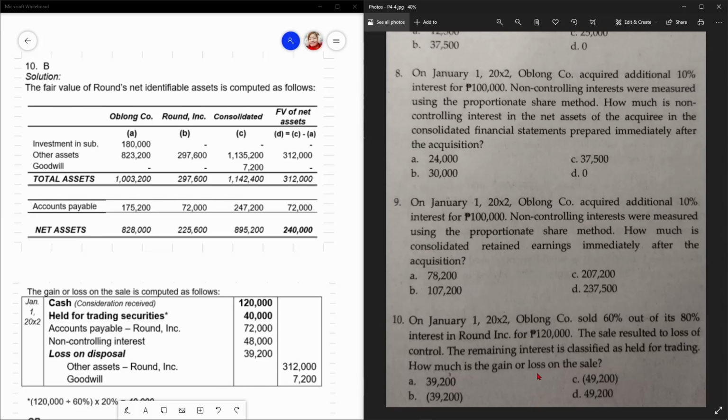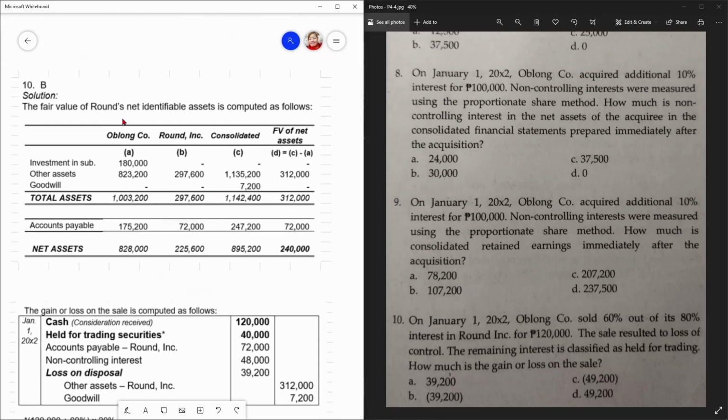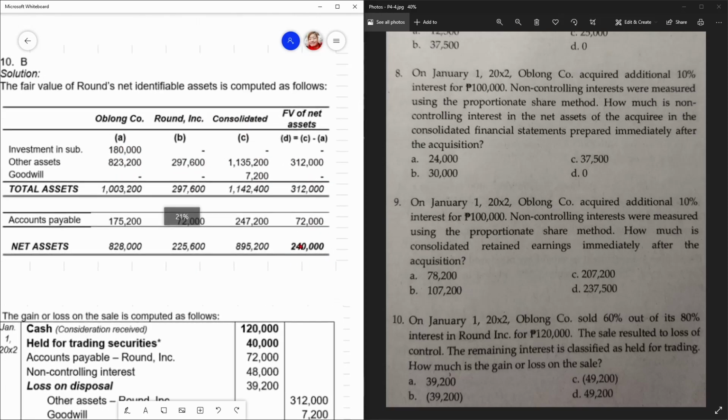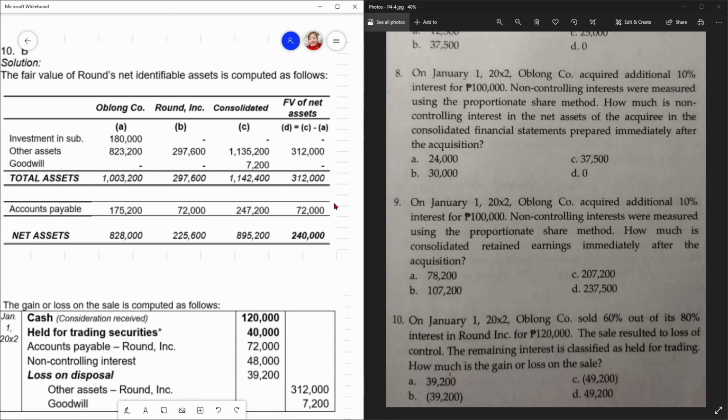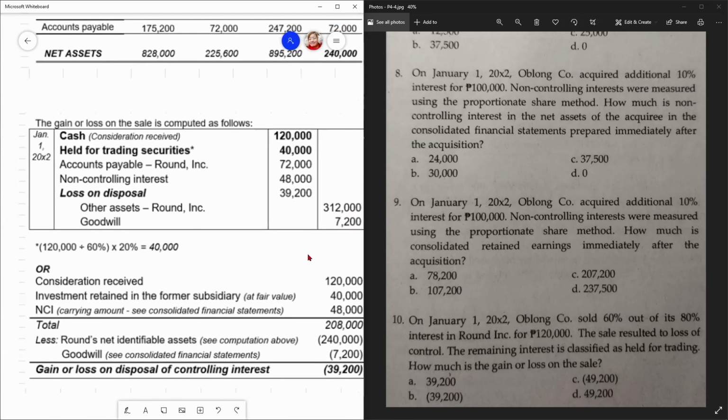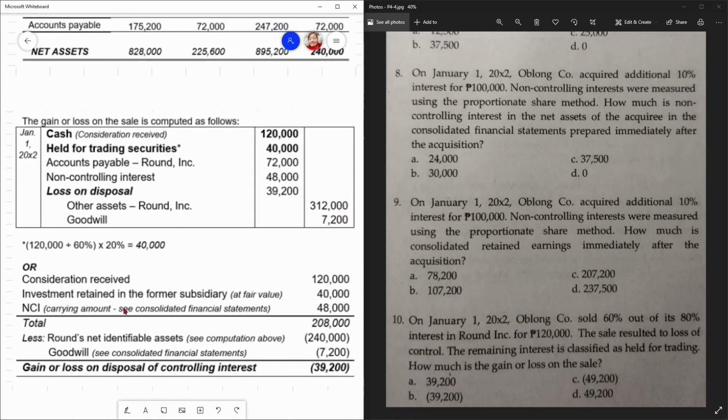So, the recognition, di ba? How much is the gain or loss on the sale? So, the fair value of the round's net identifiable asset is computed as follows. So, investment subsidiary eliminated. Ito, same sa natin kanina, 312, di ba? 70,000. So, net assets natin to is, FVNA natin is 240,000. So, ito yung two ways. Either gawin mo yung journal entry or itong formula.